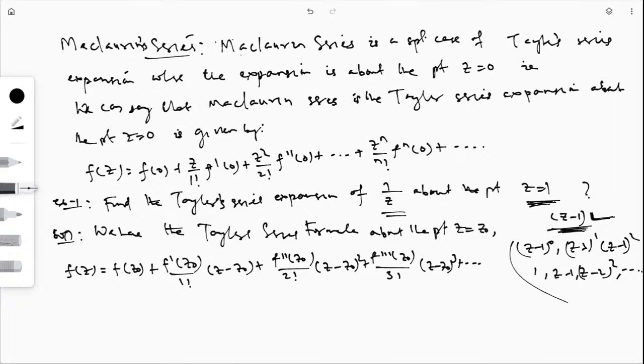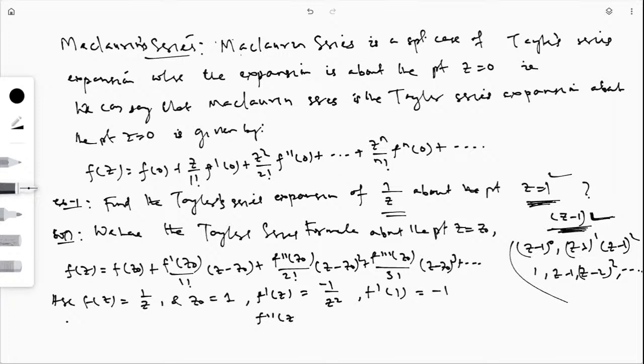Okay. So here f of z is 1 by z and z naught is 1, because this is about the point z equal to 1. Since f of z is 1 by z, what is f dash z? f dash z will be minus 1 by z square. So f dash z naught, which is f dash 1, will be minus 1.